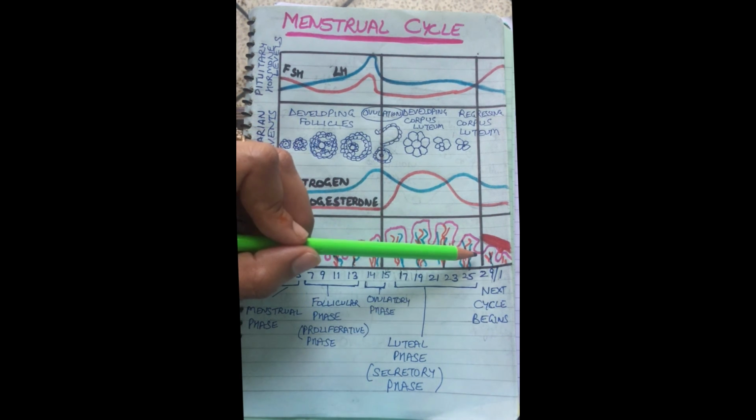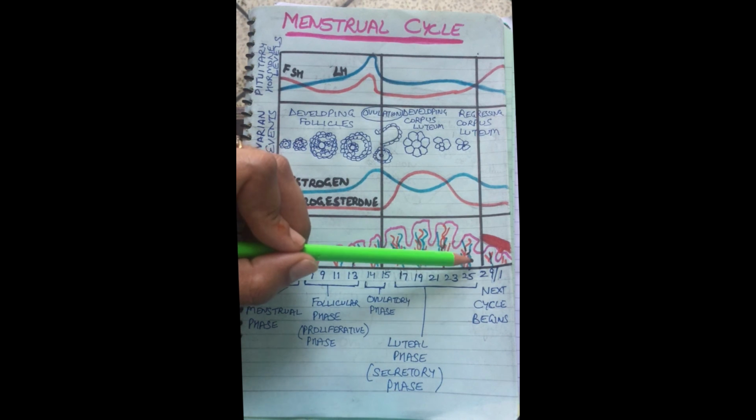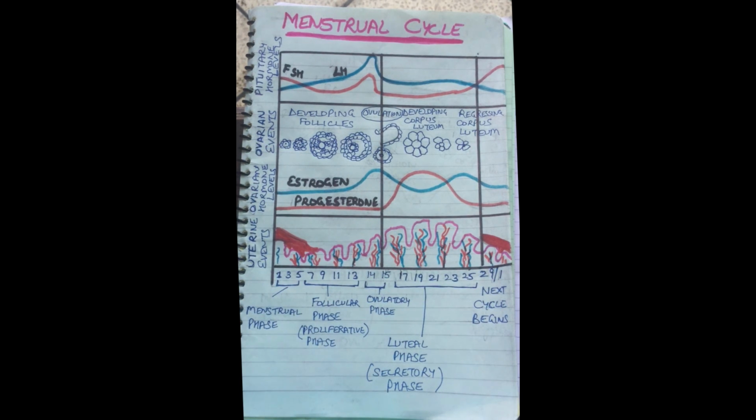And this breakdown of the endometrial wall marks the beginning of the next cycle. Now this menstrual cycle is repeated in the female up to the age of 45 to 50 years, after which this menstrual cycle ceases and that period is called menopause.